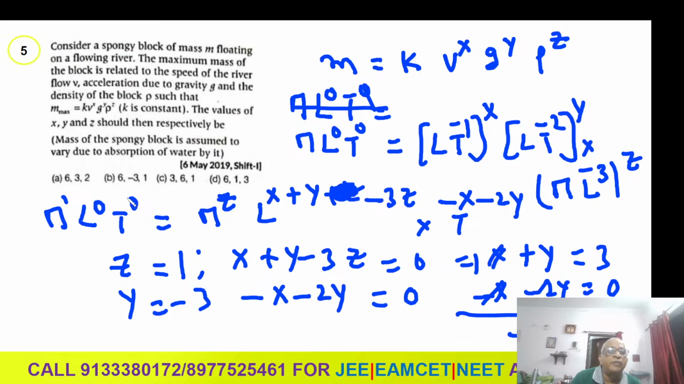X automatically will be 6, X is 6 everywhere. But Y should be minus 3 and Z should be 1. Then the answer should be this one only. You need not calculate X. So 6 is here, 6 here, 6 here.